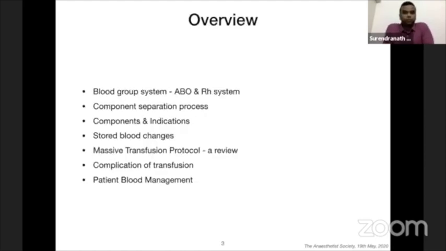So, overview: the blood group system, mainly I would like to touch upon the ABO and Rh system, the component separation process, a view on components and their indications, a note on stored blood changes, a review on massive transfusion protocol. I'll touch upon complications of transfusion and what is patient blood management.